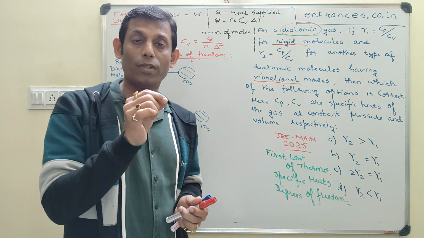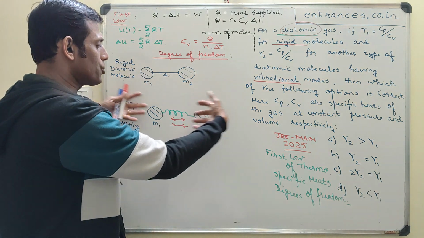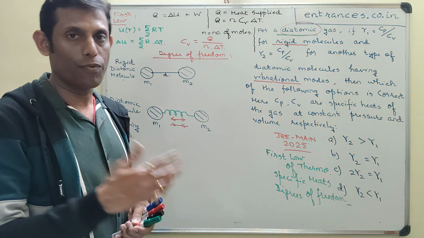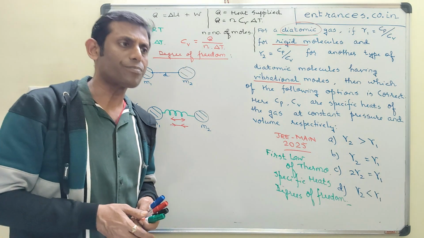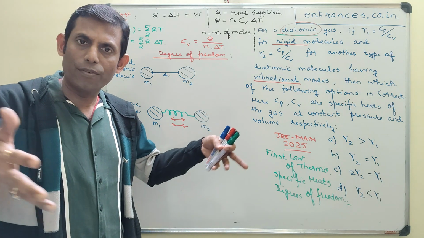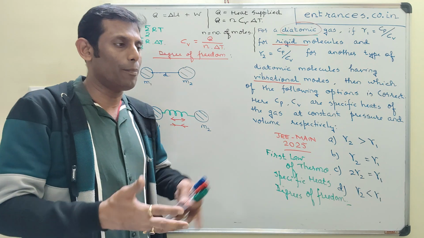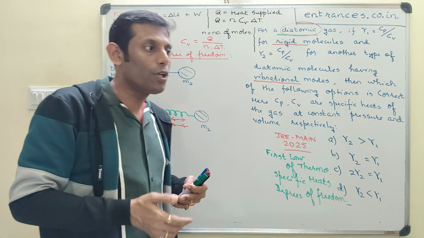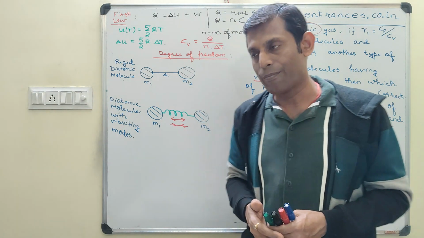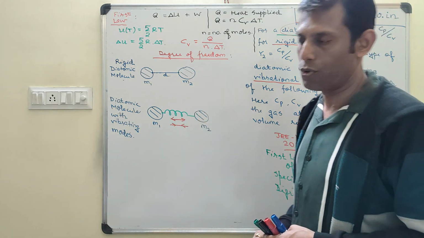Because the center of mass of the two atoms remains at its place, but the two atoms can have a relative motion with respect to each other because of the electrostatic forces of attraction, maybe, or maybe because of the packaging of the atoms in a very high density in a crystal lattice. There are several possibilities. While heating up, the matter expands. The atoms or molecules consume higher space than when they are in a colder state. So this can be modeled as a case of a diatomic molecule with vibrating modes.